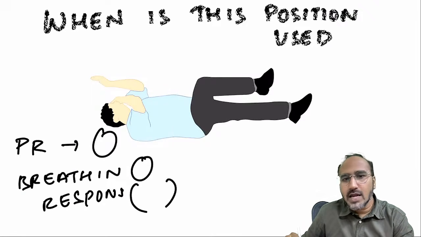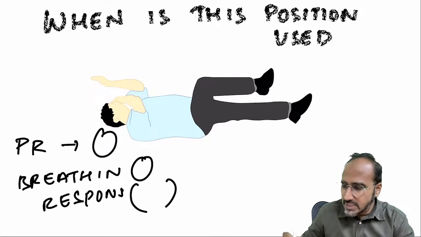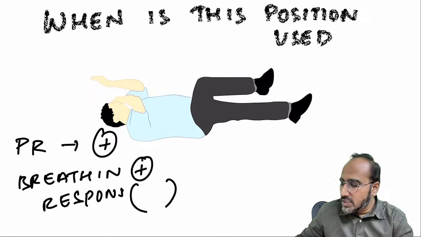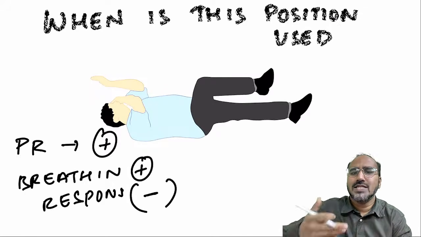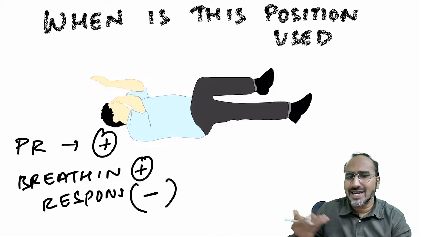When is this position used? This is basically a recovery position. Recovery position is used when the pulse is present, breathing is present, but no consciousness. If the patient is having pulse and breathing, but he's not conscious, just keep the patient in this position so that he does not aspirate and all.